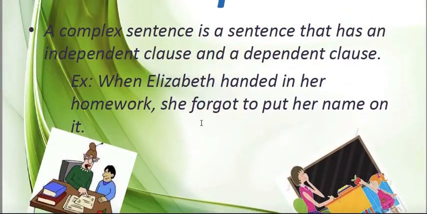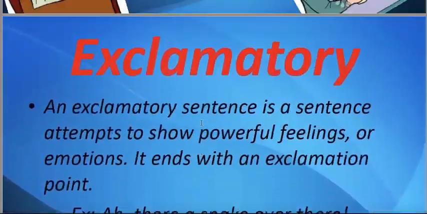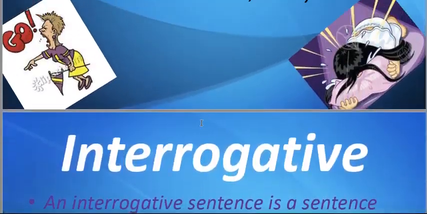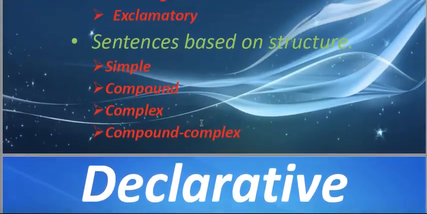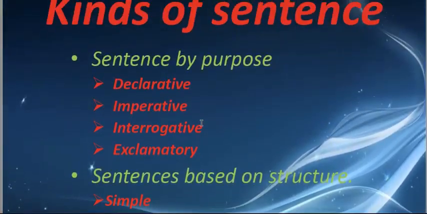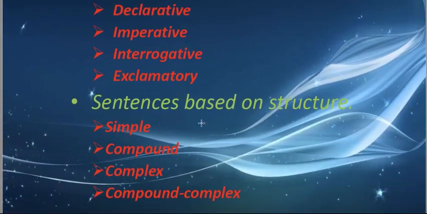So in that way, these are some of the examples of sentences: simple, exclamatory, interrogative, imperative and declarative sentences. That was the lesson about the sentence and its kinds. Now you will read some notes about that and prepare your own understanding of the sentence and its kinds. Thank you for watching.